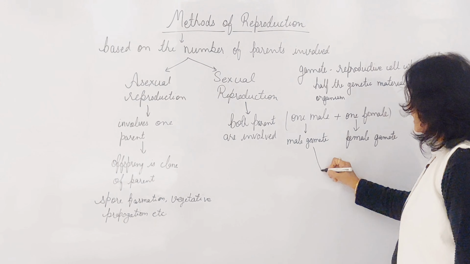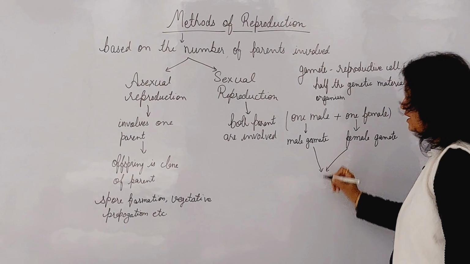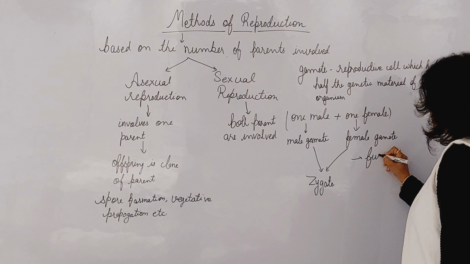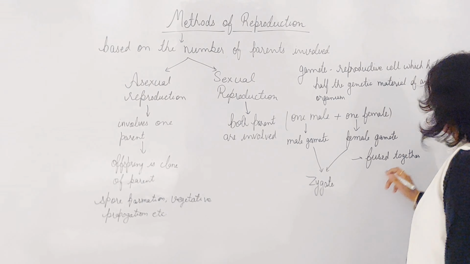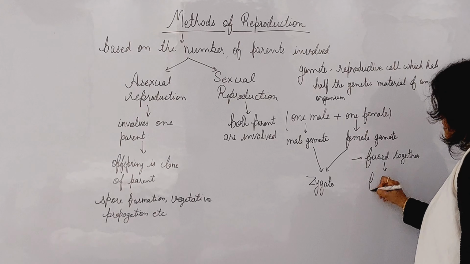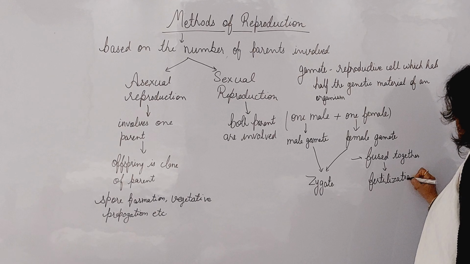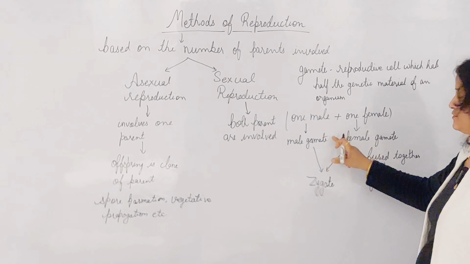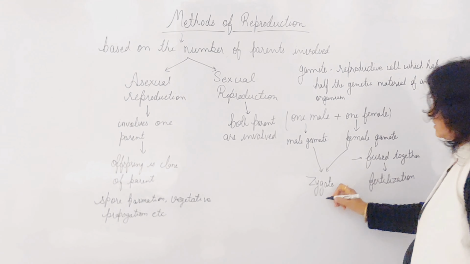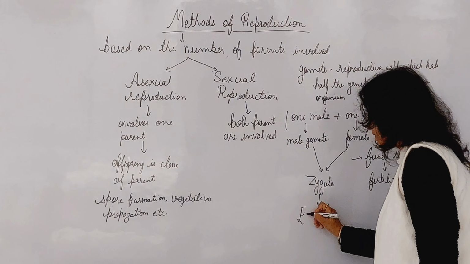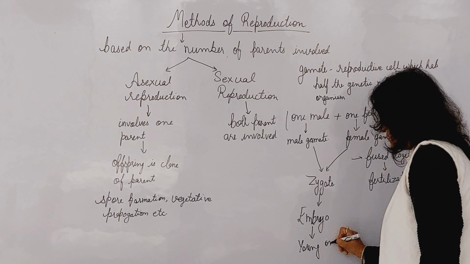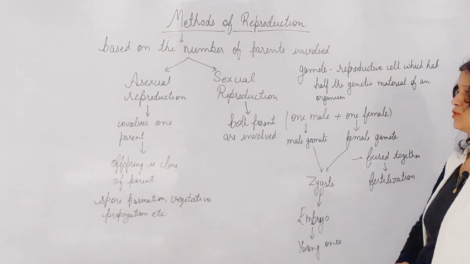Now, this male gamete and female gamete fuse together and form the zygote. The fusion of the male gamete and the female gamete is known as fertilization. Later on, this zygote develops into the embryo and this embryo develops into the young one. This is how sexual reproduction works.